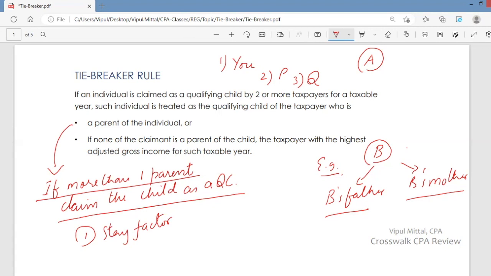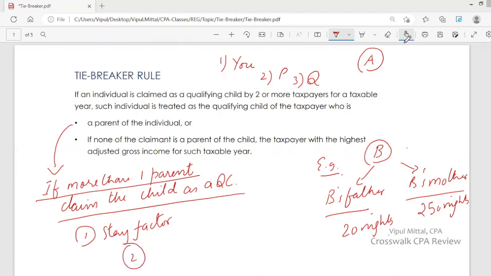Is the child staying with father more or mother more? If the child is staying with father only 20 nights and with mother 250 nights, then yes, B is qualifying child of B's mother because B is staying for the longer period with his mother.